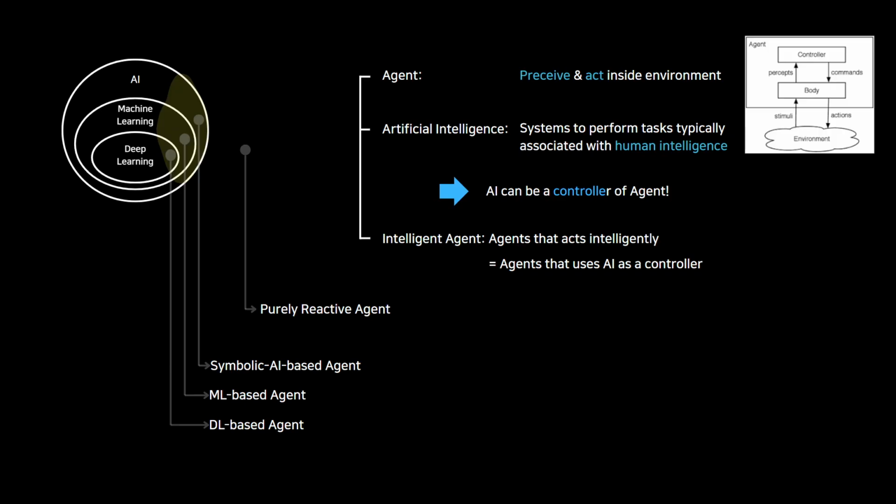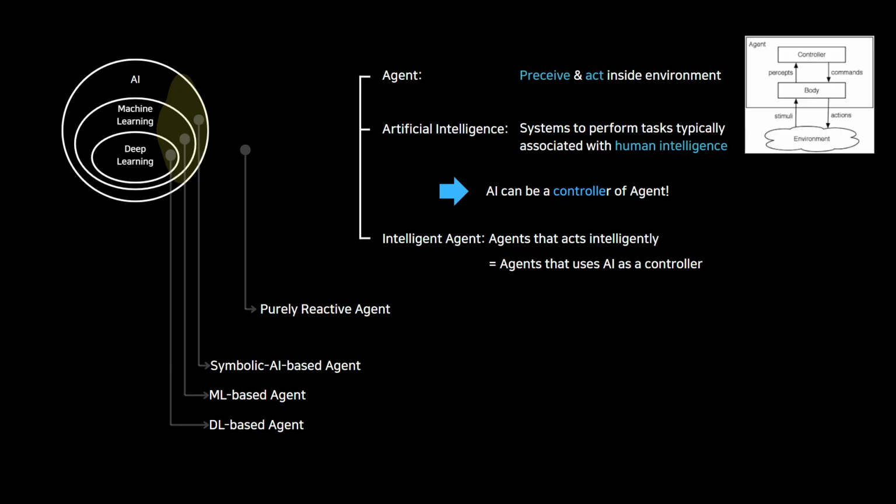So where does AI fit into this? AI, or artificial intelligence, is the capability of computational systems to perform tasks typically associated with human intelligence, such as learning, reasoning, and being flexible. This leads to a critical distinction. AI is the technology we use to build the controller. When an AI serves as a controller for an agent, we get what our course calls an intelligent agent.